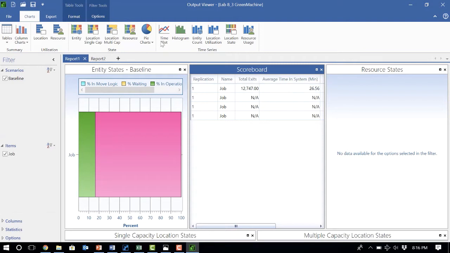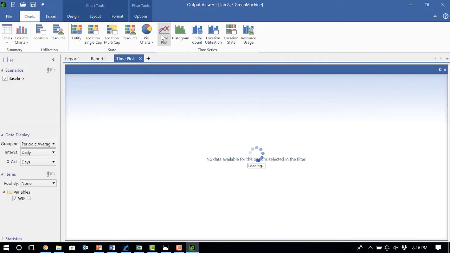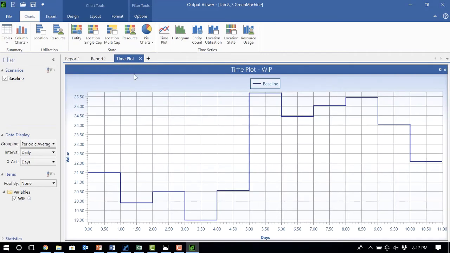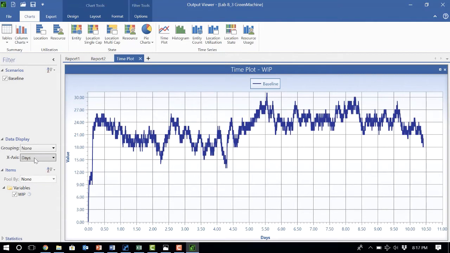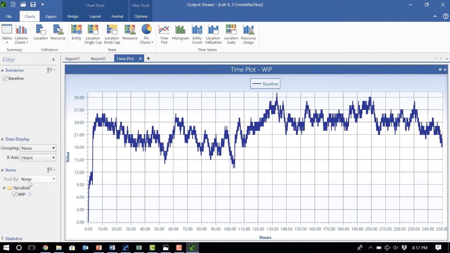Okay, so let's go to time plot. Okay, so I want to create a time plot. So let's go to time plot. Here as the periodic average, I don't want to have any average or anything. I just want to plot the data, and I'm going to look at it in hours. Okay, and this is my working process.